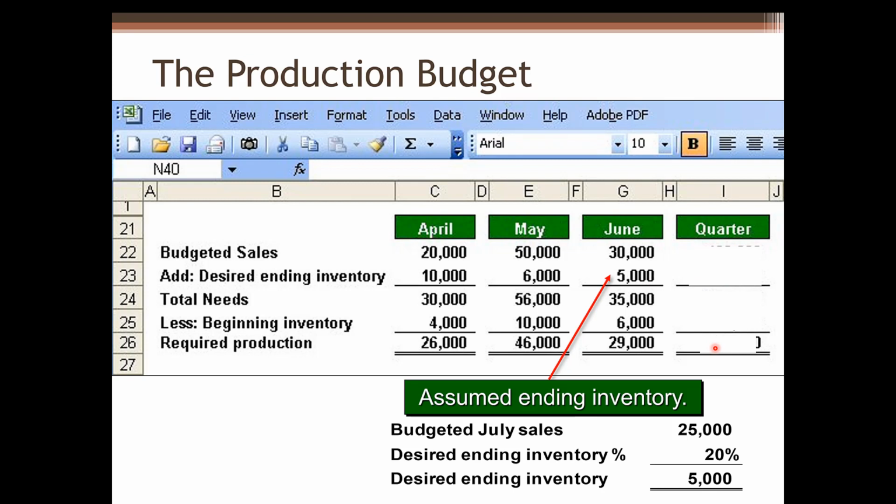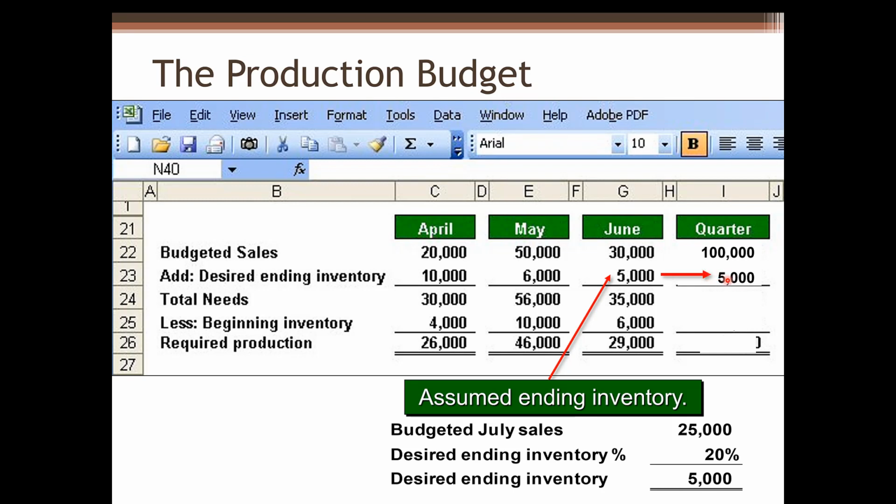Now for the quarter column, total budgeted sales we already know 100,000. For the designed ending inventory for the quarter, we use 5,000, which is ending inventory balance in June. Think about it. The ending balance of this quarter is the ending balance in June. That's why we will not add up together here, okay? But we use ending balance in June for the ending balance of the quarter.